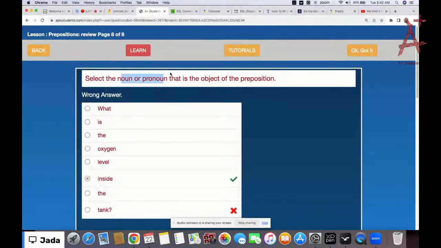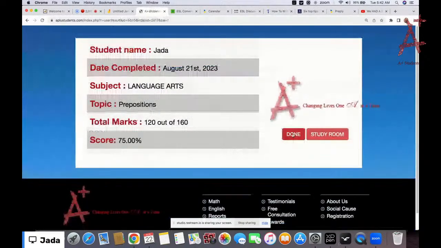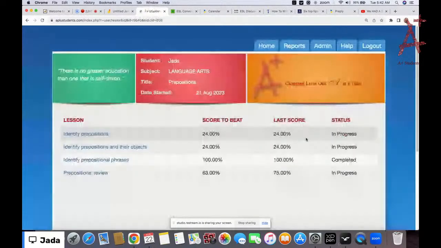I do hope that you understand what prepositions are, and I hope that you can complete this test and always remember what prepositions are, because they are connecting words and you need prepositions in your sentence. Note that without prepositions, your sentence will be incomplete and it could be wrong. Once we have prepositions in our sentence, it makes everything perfect. So try your best to finish up the test. And yeah, that's it for today.